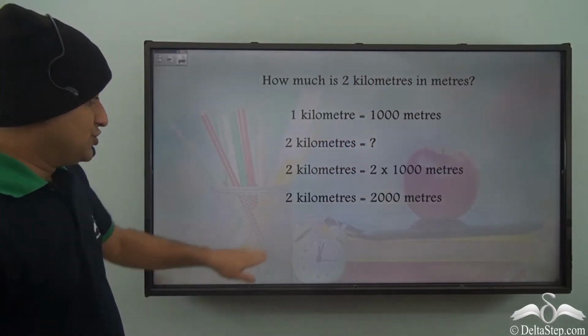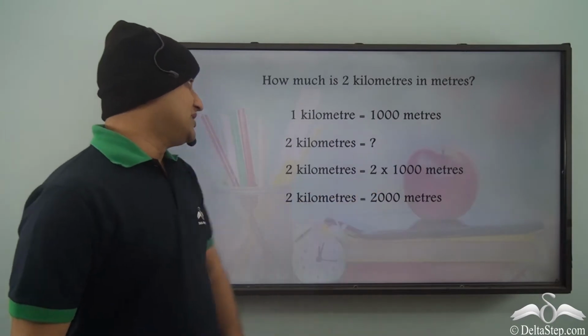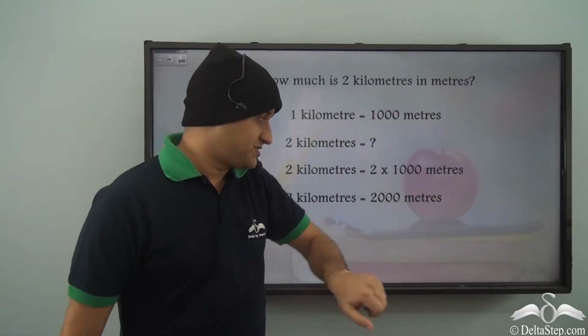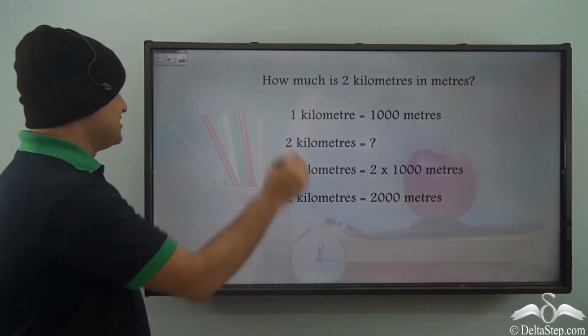So you see, 2 kilometers equal to 2000 meters. So how much is 2 kilometers in meters? It is 2000 meters.